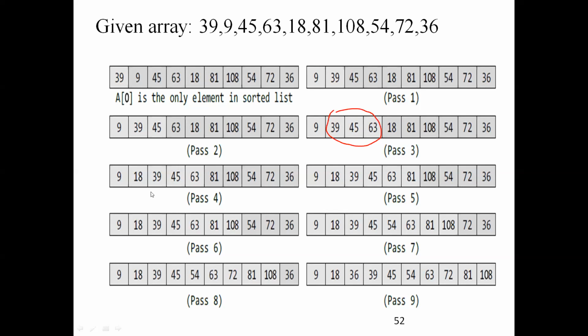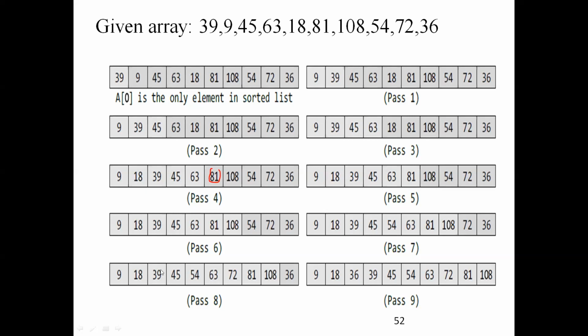81 is taken. In pass 5, 81 is compared with the other elements. Every element will be compared. So 9 will be compared. There is no need to swap anything, no need to do any operation. Let it be as it is. Like that, we will compare.